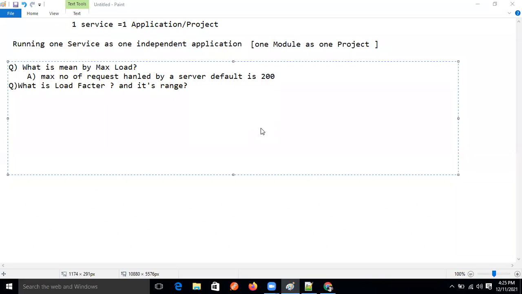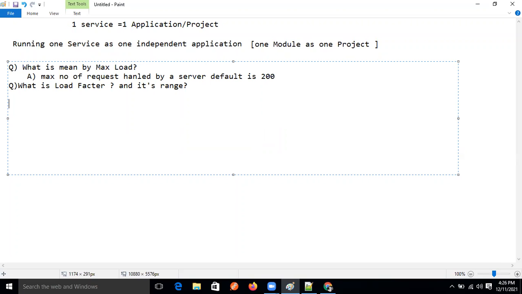Okay, so another one is what? Praveen, requests, yeah, very good. Appreciated, Praveen. Padma, good. Yeah, the load factor range is 0 to 1. And what is the load factor? Yes, very nice, very nice. Active requests per maximum request. Yes, good.